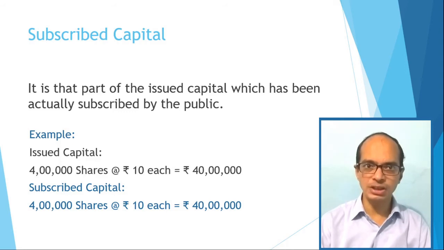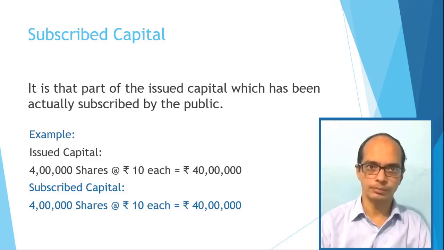And if applications are received for more number of shares than the number of shares issued, it is known as oversubscription. But the company cannot allot shares more than the number of shares issued. In that case, money received on excess application is refunded or adjusted. And sometimes the company receives applications for less number of shares, then it is known as under subscription.